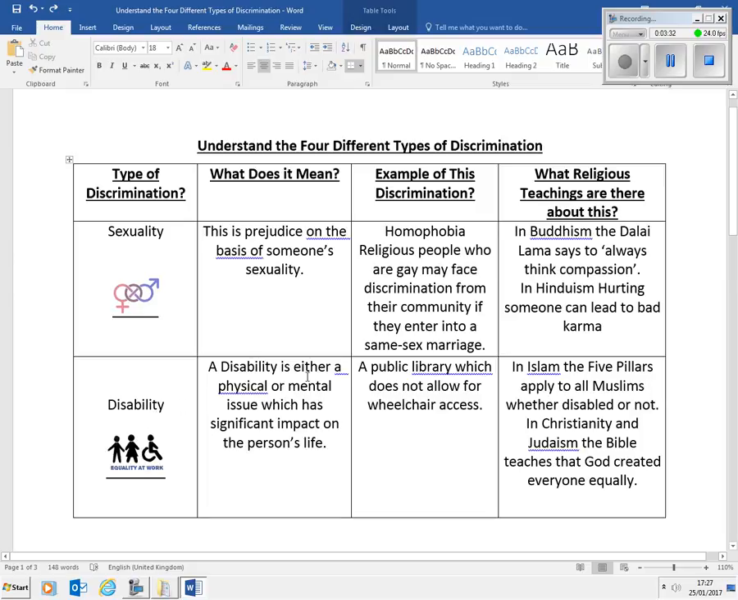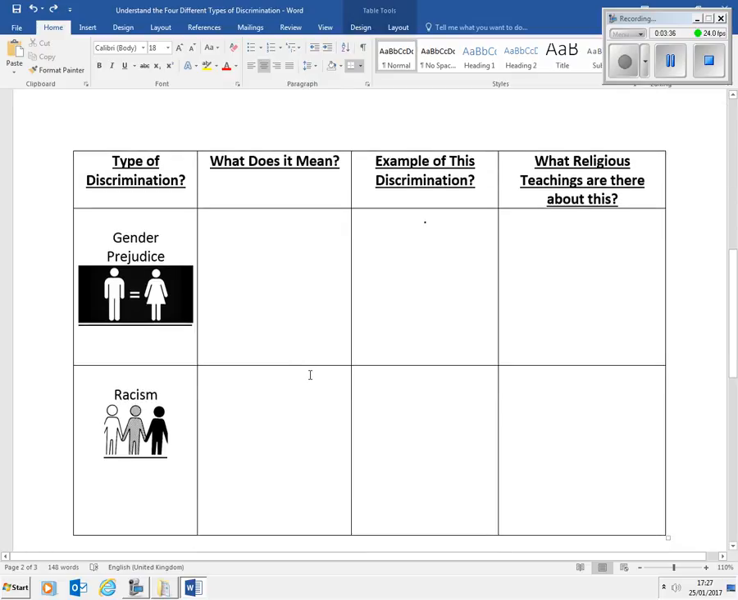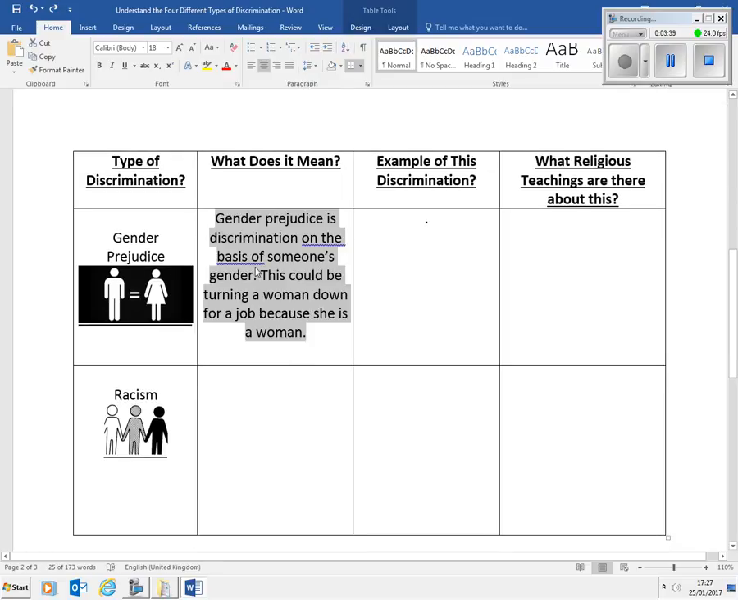I've got one here which is gender prejudice. Now, gender prejudice is the discrimination on the basis of someone's gender. This could be turning a woman down simply because she's a woman, not because of any strength or merit. That is an example of gender prejudice, and in many cases that's illegal in the UK.